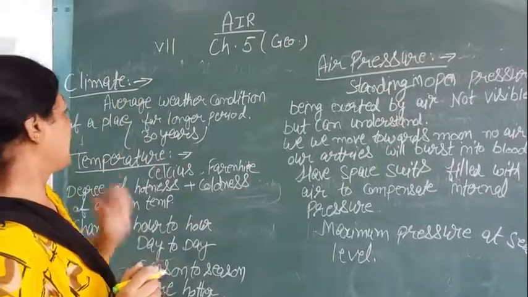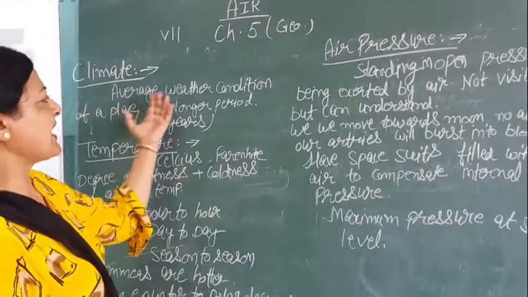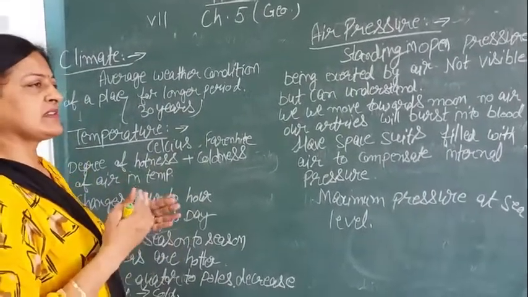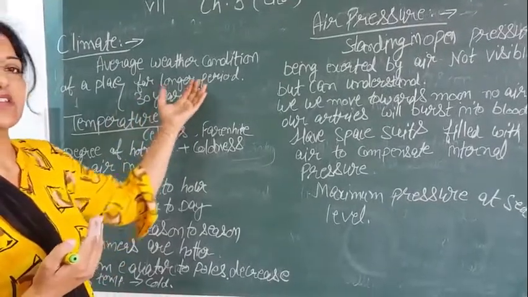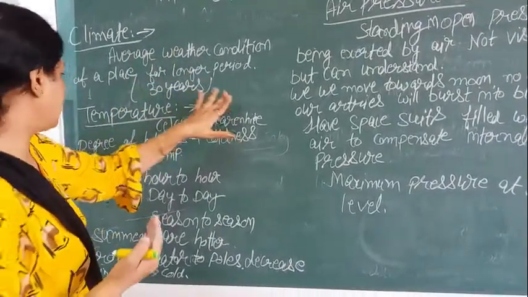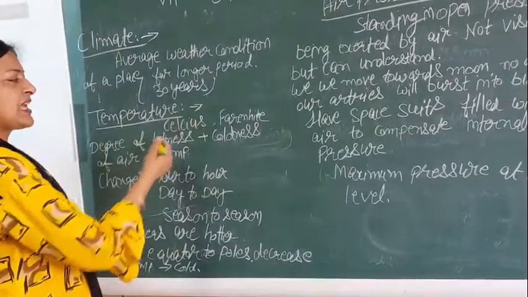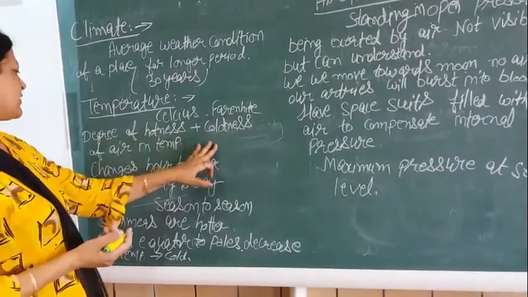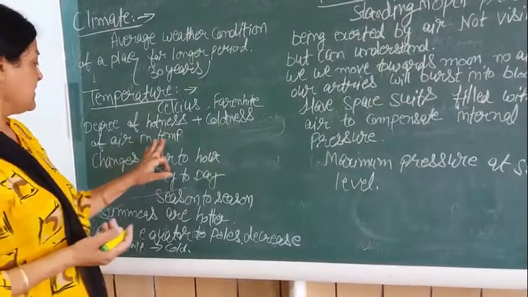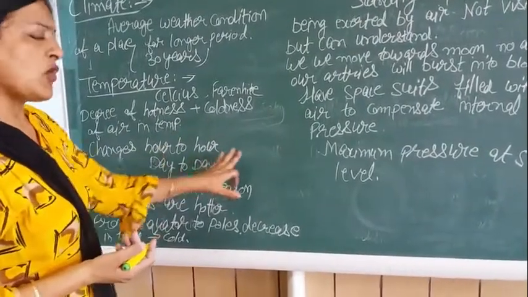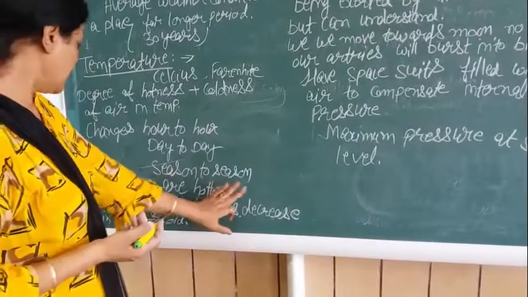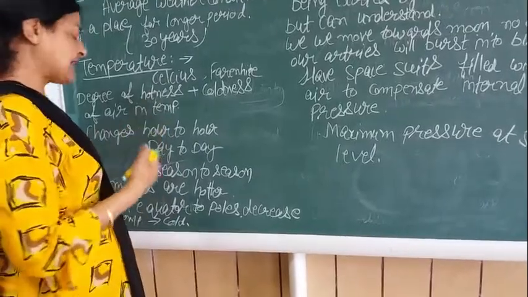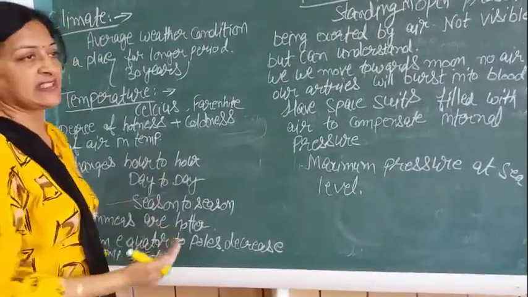Now we will talk about climate. What do you mean by climate? Climate is the average weather condition of a place for a longer period. To decide the climate, a period of the last 30 years is taken. Now we come to temperature. Temperature is measured in degree Celsius or in Fahrenheit. It is the degree of hotness and coldness of the air. It changes from hour to hour, day to day and from season to season. Summers are hotter. As we move from equator to poles, the temperature decreases, meaning there is coldness in the weather.